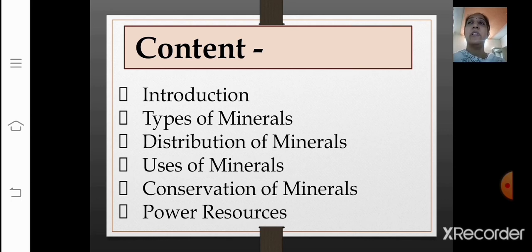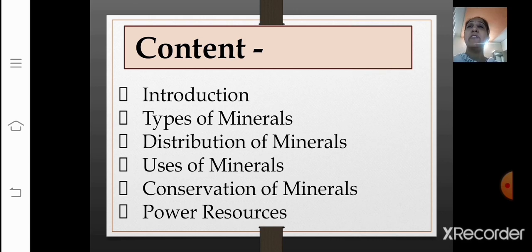After going through the types of minerals, we saw the extraction of minerals. We saw minerals can be extracted by mining, drilling, or quarrying, right? Then we saw mining was divided in two, that is the open cast mining and shaft mining. This is what we have learnt in our first session. Now we are going to begin with the next topic, that is distribution of minerals.